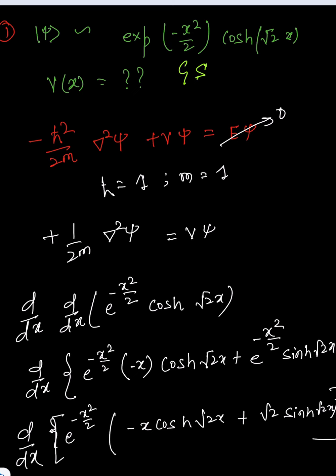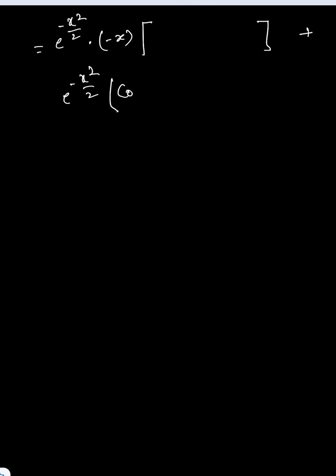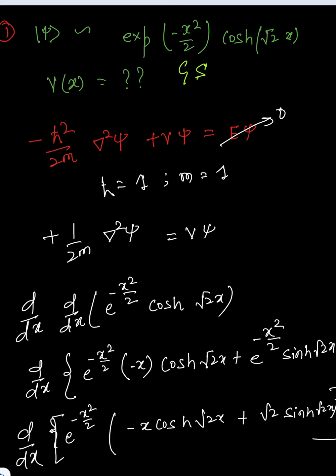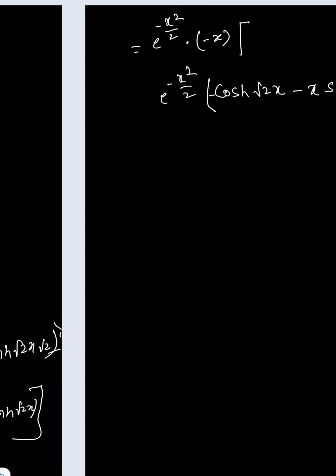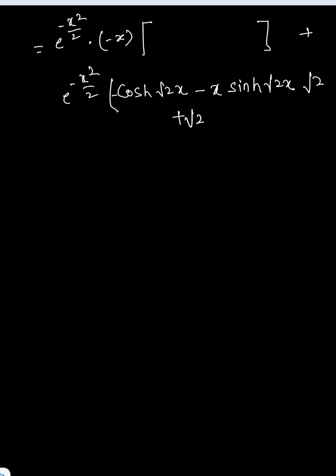So minus cosh root 2x, minus x sinh root 2x into root 2, plus root 2 cosh root 2x into root 2.